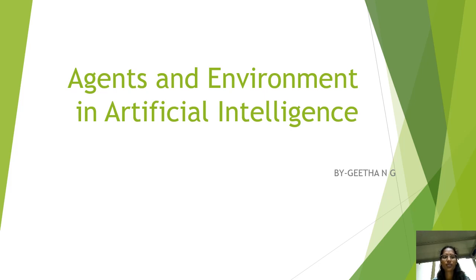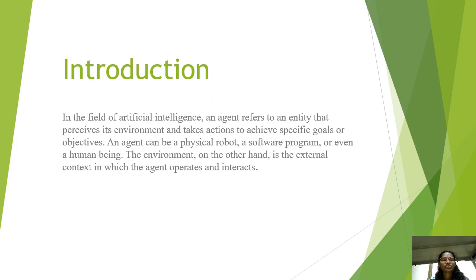Now we are going to discuss the topic of agents and environment in artificial intelligence. The introduction: in the field of artificial intelligence, an agent refers to an entity that perceives its environment and takes actions to achieve specific goals or objectives.